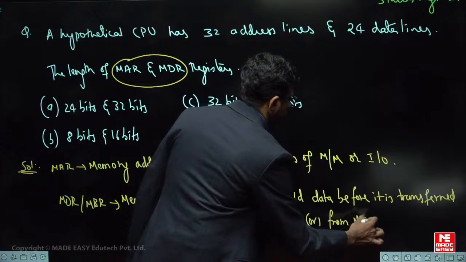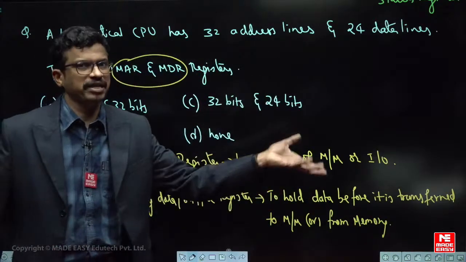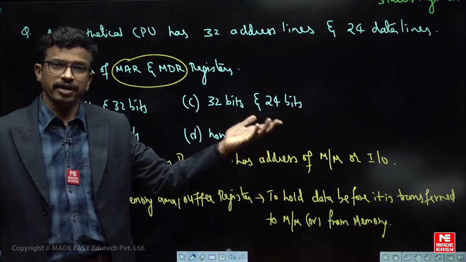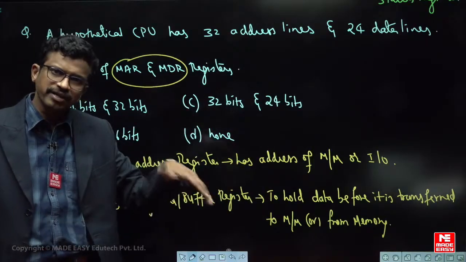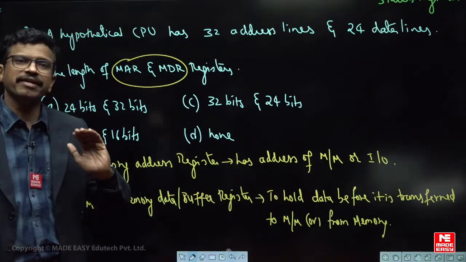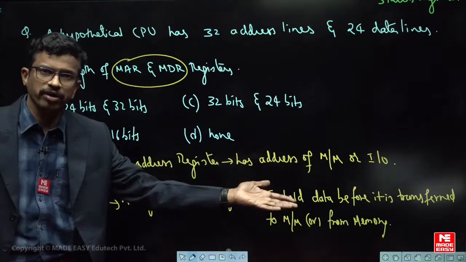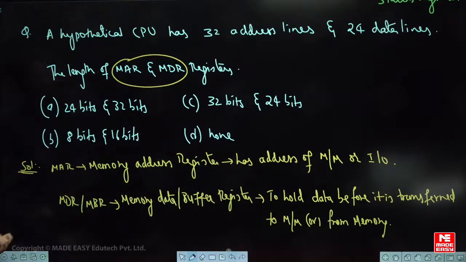Don't get confused here: data can be anything from memory, an instruction or an operand, whatever it is. Anything from memory will first be brought into the MDR, and only then transferred to some other registers inside the CPU. Similarly, any address or data from the processor to memory or an IO device is first held in the MDR. That is the main purpose of MAR and MDR.